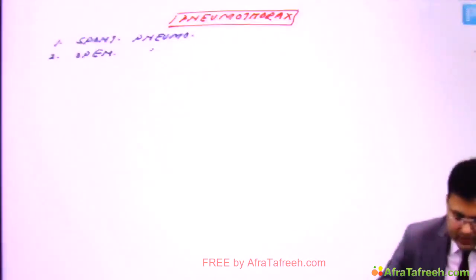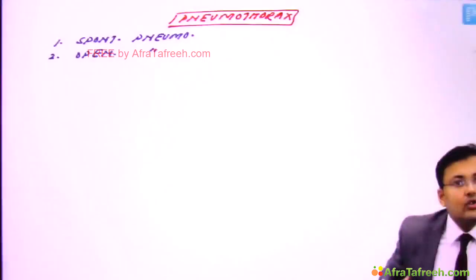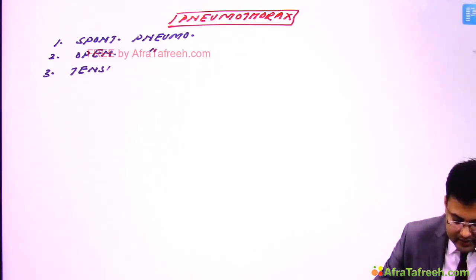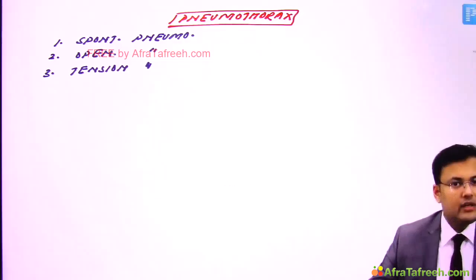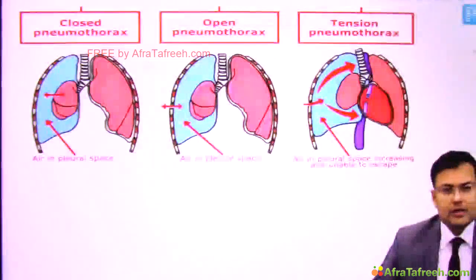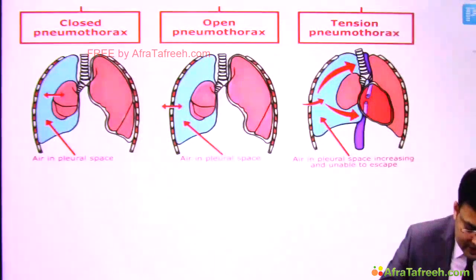Second is open pneumothorax. Why is it known as open pneumothorax? Because in this case there is loss of chest wall segment, and if there is loss of one part of chest wall segment, what happens? The chest cavity is open. So this is open pneumothorax. And the third is tension pneumothorax. So these are the three types. Now see what happens in these types. Now first, spontaneous pneumothorax, also known as closed pneumothorax.